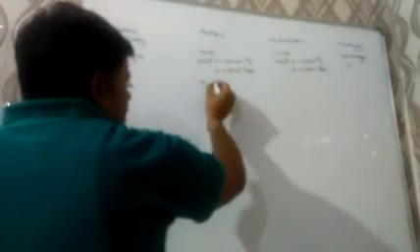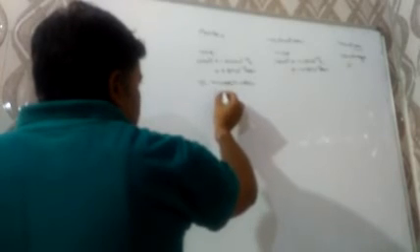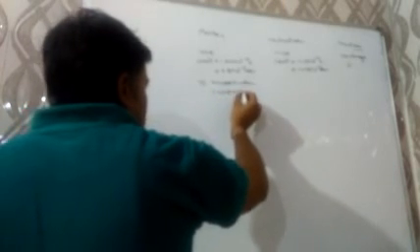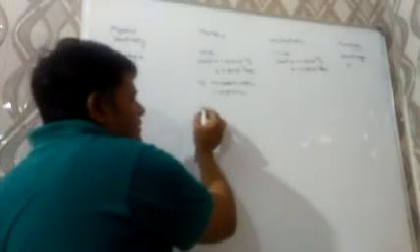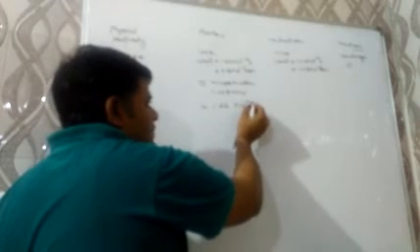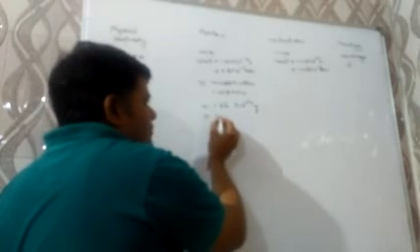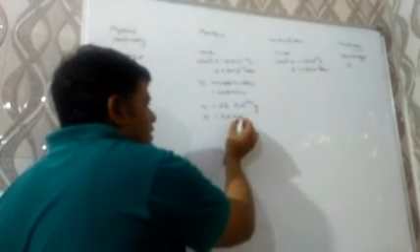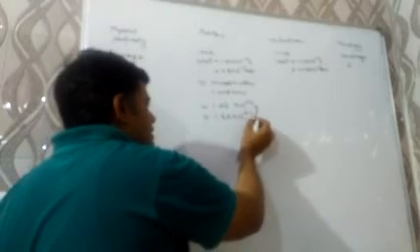Next is mass. The mass of a proton is approximately equal to the mass of a hydrogen atom, and that is 1.008 AMU. In grams it will be 1.66 into 10 to the power minus 24 gram, and in kilogram 1.66 into 10 to the power minus 27 kilogram.